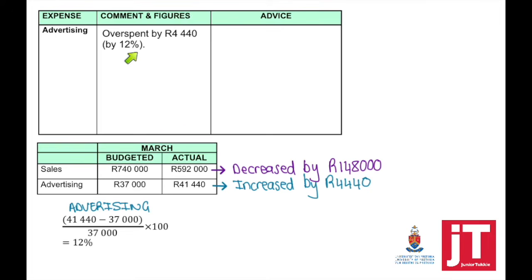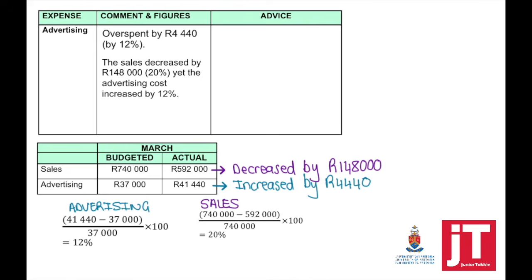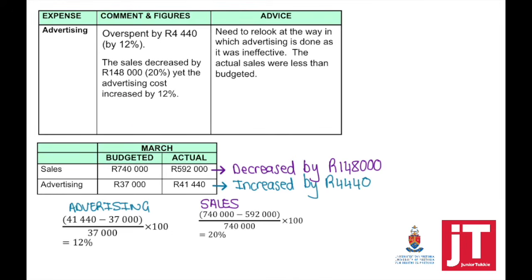And to get that 12%, take 41,440 minus 37,000 divided by 37,000. If we look at our sales, it decreased by 148,000, which is a 20% decrease. So the sales decreased by 148,000, yet our advertising cost increased by 12%.